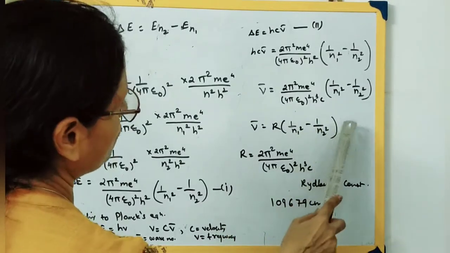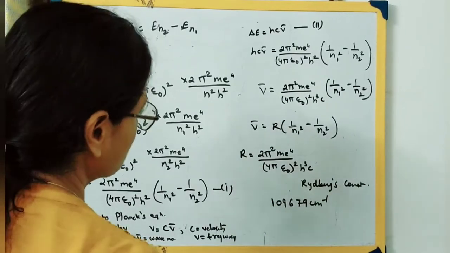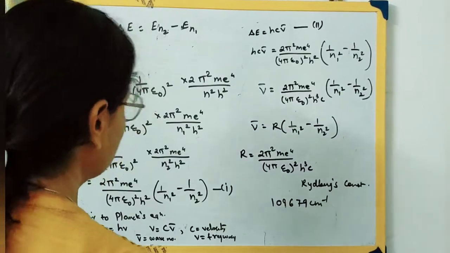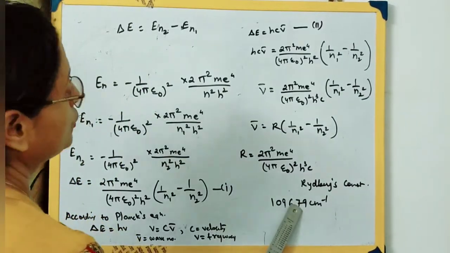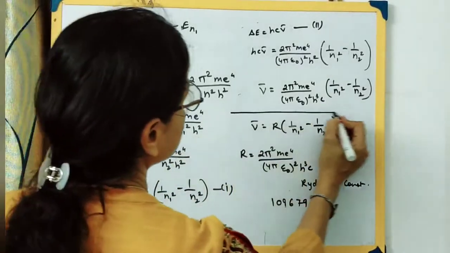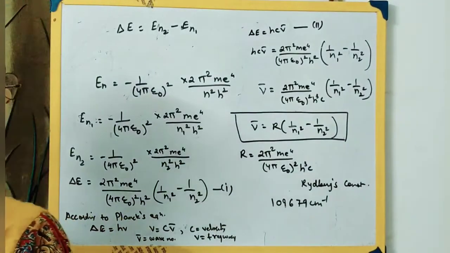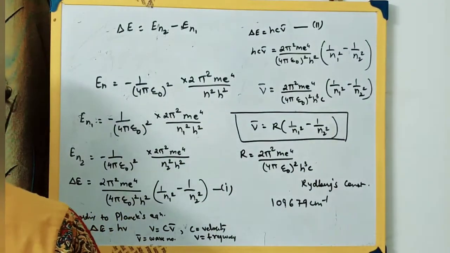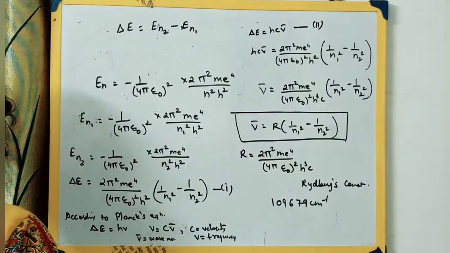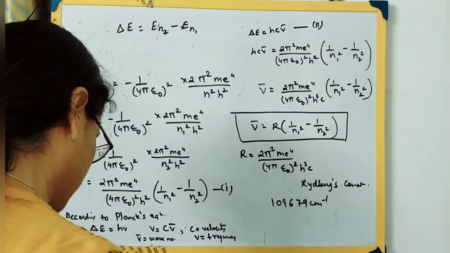The value of this R is Rydberg's constant, and the value of Rydberg's constant is 0.1099679 per centimeter, which you will be using for your calculation. This equation is your important equation. Clear everyone? So this is how we get the energy of an electron in various energy levels.